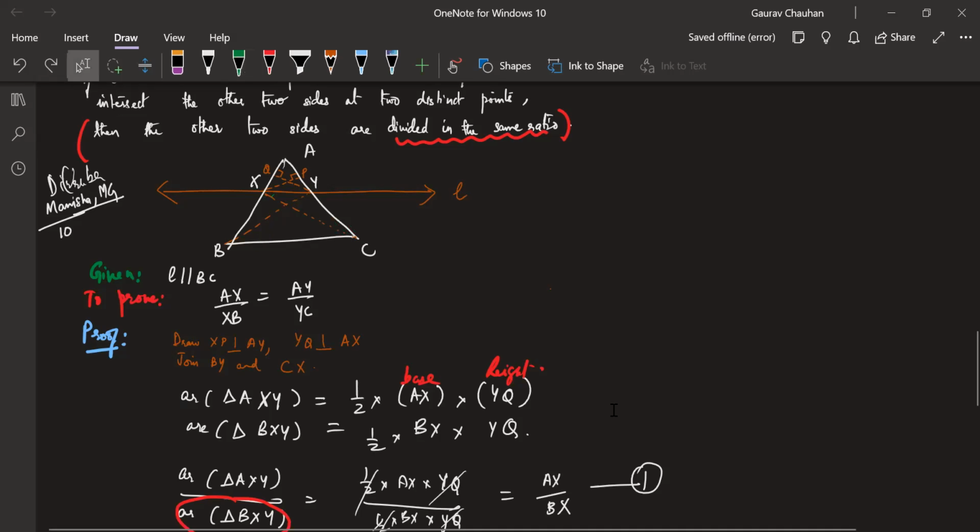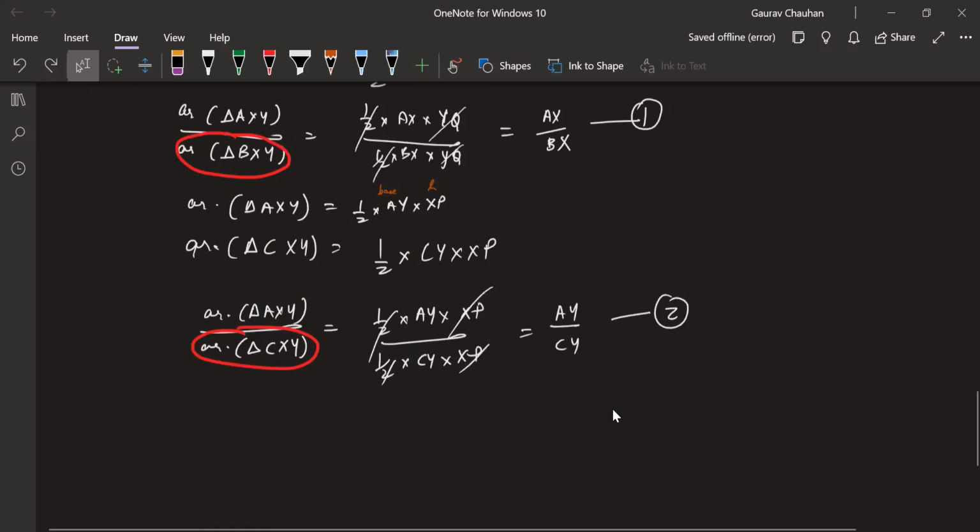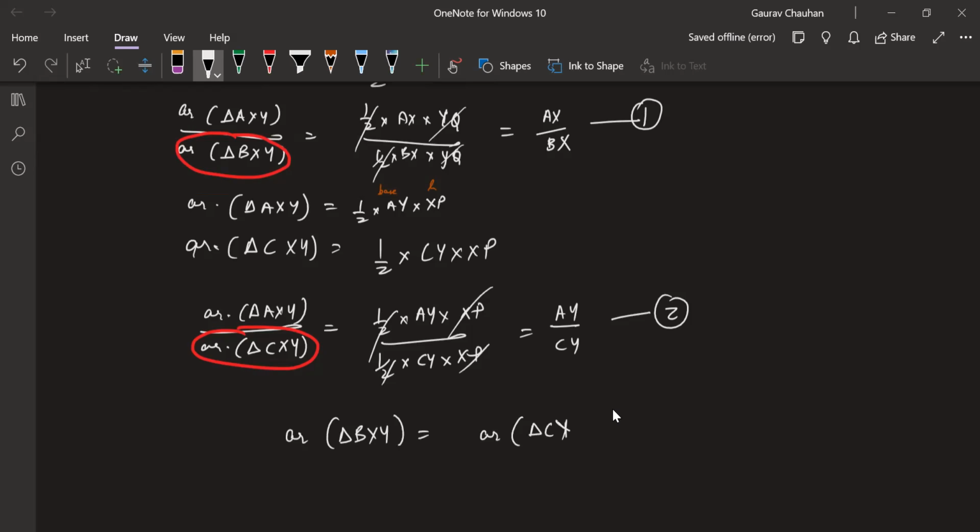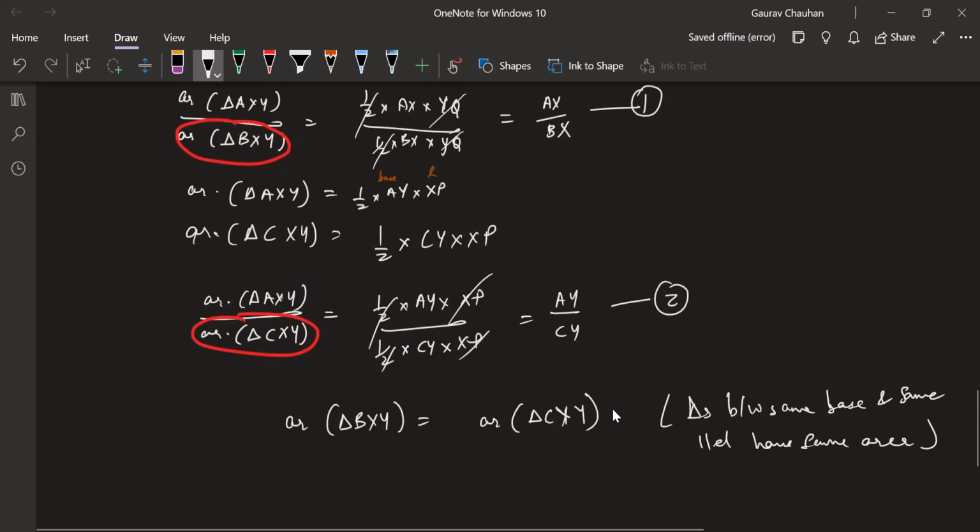But these two have to have the same area. The area of triangle BXY is equal to the area of triangle CXY because of Dilruba's reason: triangles between the same base and the same parallel have the same area. Which brings us to a very important thing.